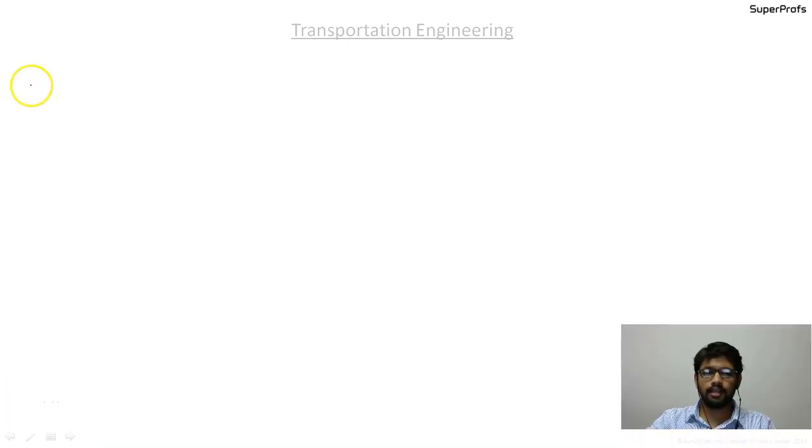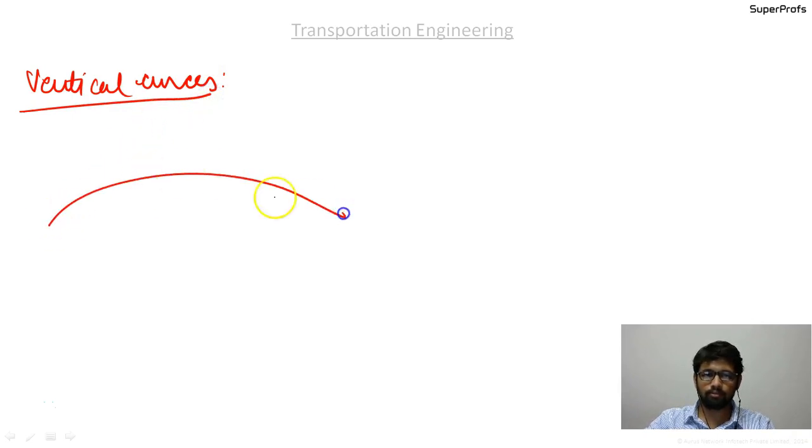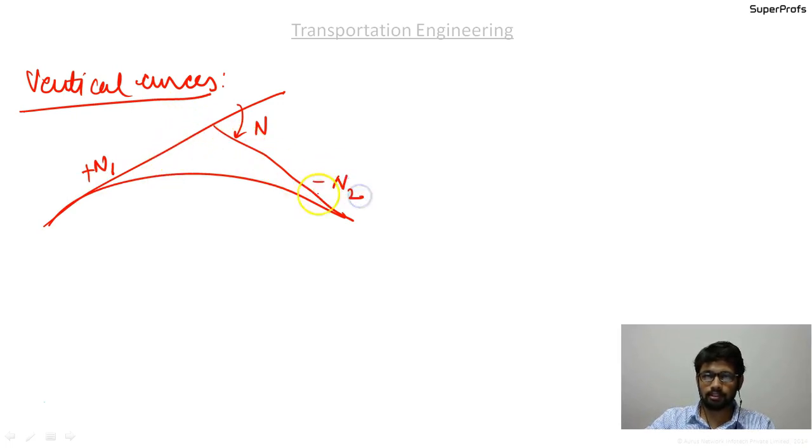Okay, then we went on to discuss the vertical curves, and where we learned to find out the angle of deflection very first, like this, and if it is like this, then n is the angle of deflection. Suppose it is plus n1 since it is a rising one, and it is minus n2 since it is falling.